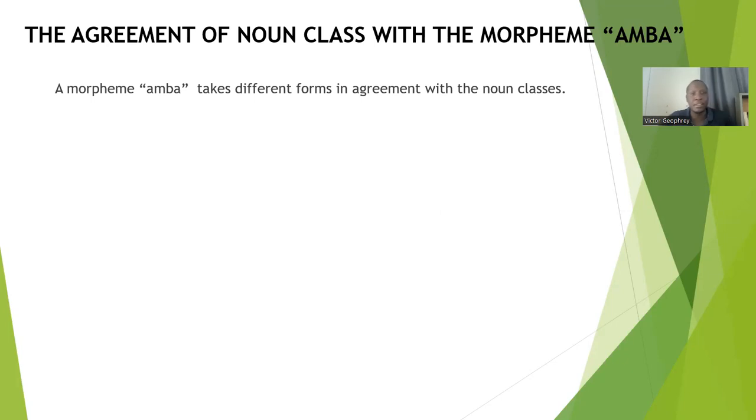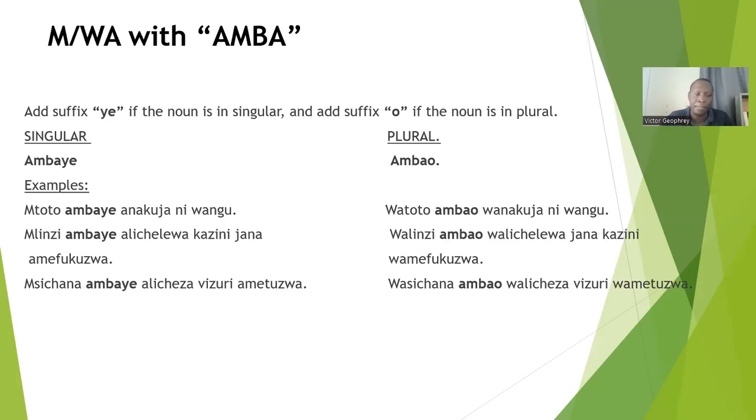The morpheme Amba takes different forms in agreement with the noun classes. It means with a certain noun class, the morpheme Amba takes a different form. It manifests in different ways. It means there are some suffixes that we add to the morpheme Amba depending on the noun class you are dealing with. Okay, so let's see this agreement of noun classes with the morpheme Amba.